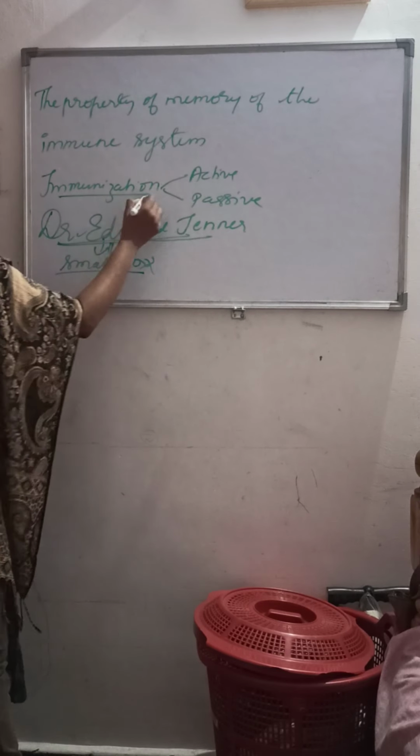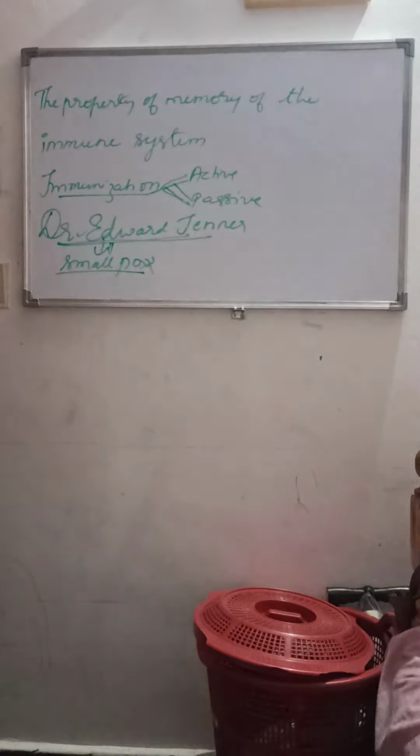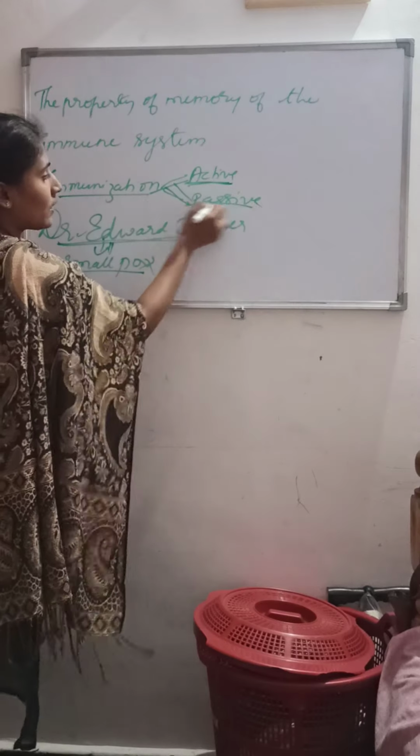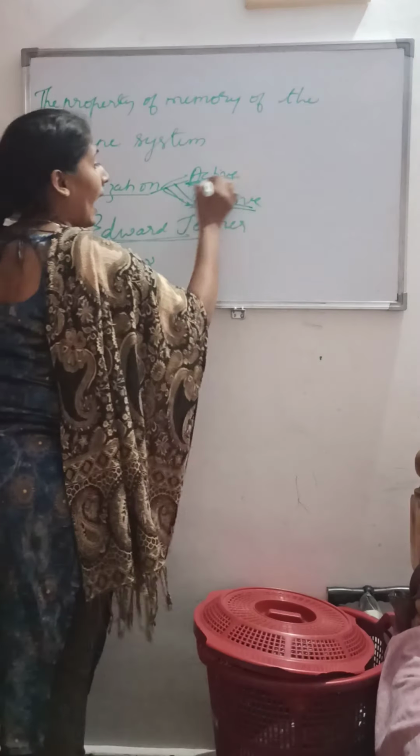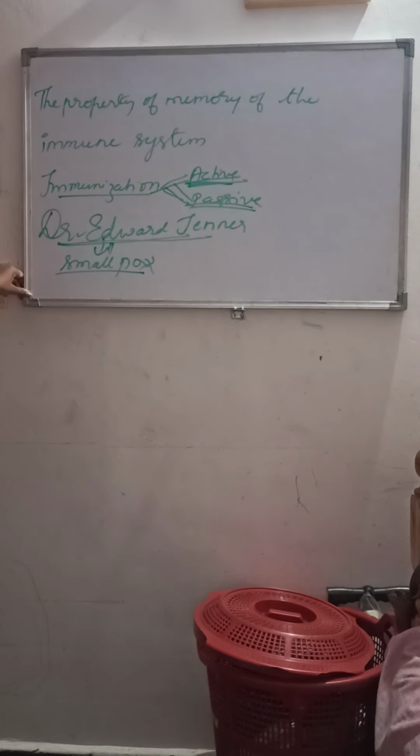As I told earlier, immunization is of two types. One is active and the other is passive immunization. So what is active immunization and what is passive immunization? In active immunization, inactivated or weakened antigens are injected into a healthy person. Why is it injected? To generate an immune response by producing antibodies. That is nothing but active immunization. Right, got it.